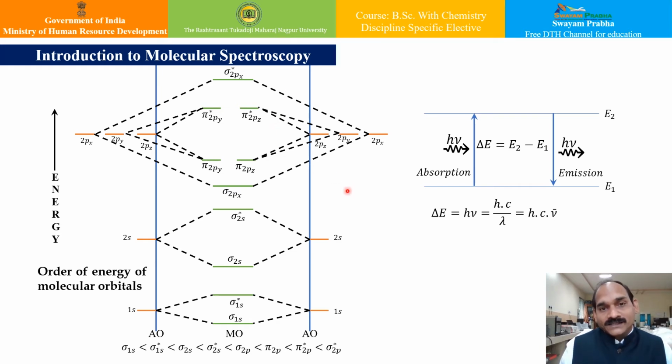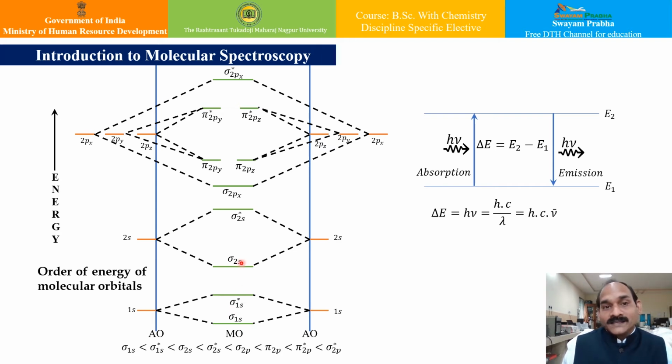till now, what we have seen in our previous lectures or modules is that just as electrons occupy atomic orbitals in atoms, the electrons in molecules also occupy molecular orbitals, isn't it? This molecular orbital diagram we are familiar with from the last lecture. And similar to atomic orbitals, electrons in molecular orbitals can absorb or release photons of a specific energy as they move from one molecular orbital to another. They can transfer from a bonding molecular orbital to an anti-bonding molecular orbital by absorbing energy.